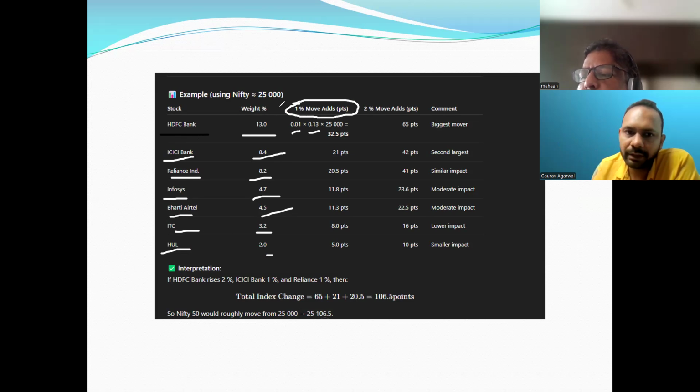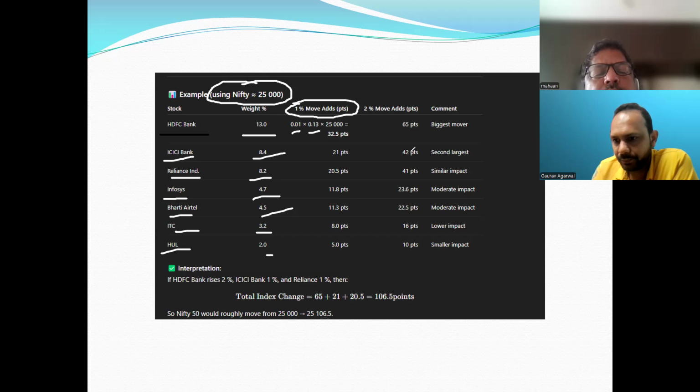I have considered the value of Nifty as 25,000 right now. So the percentage move into weightage into Nifty value comes to around 32.5 points. That means 32.5 points will be added to Nifty, so now Nifty will become 25,032.5, right?